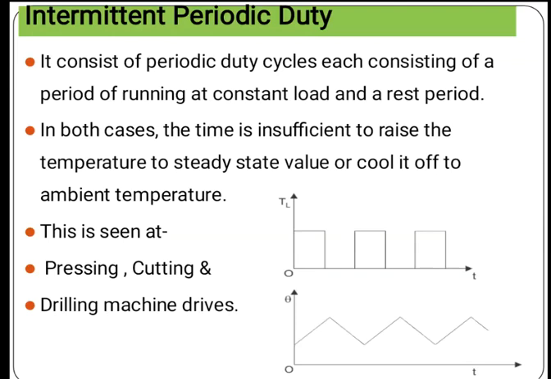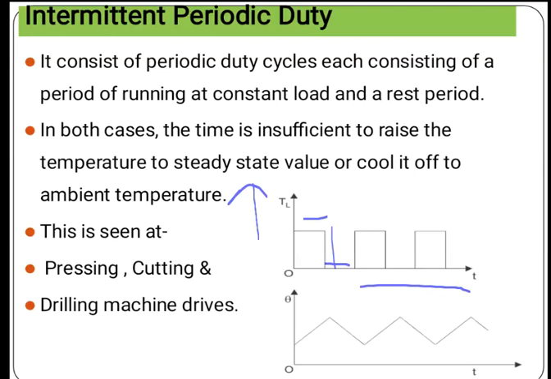For intermittent periodic duty, you can observe in this graph that the motor is operated for some time and then goes to rest, and this is the rest period.